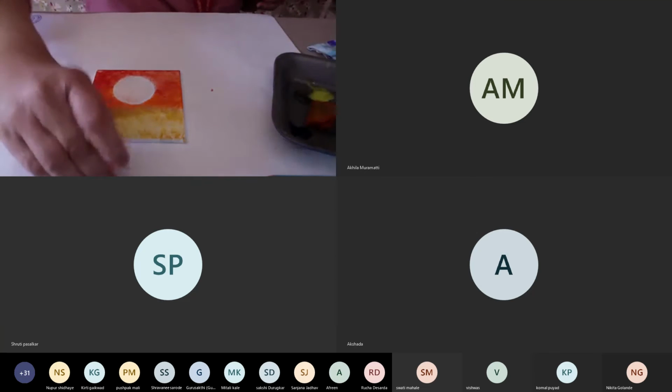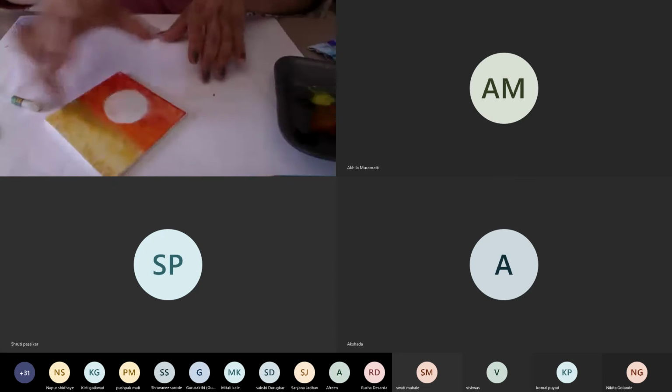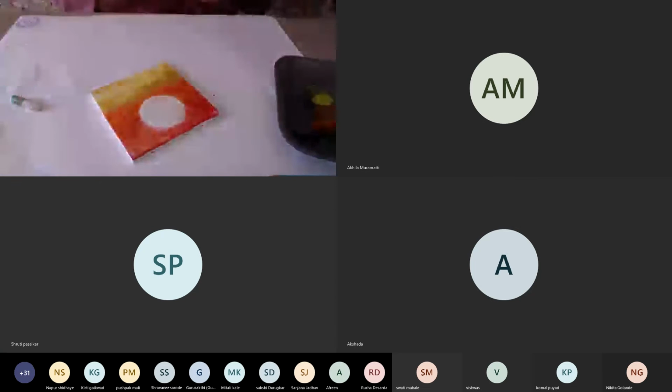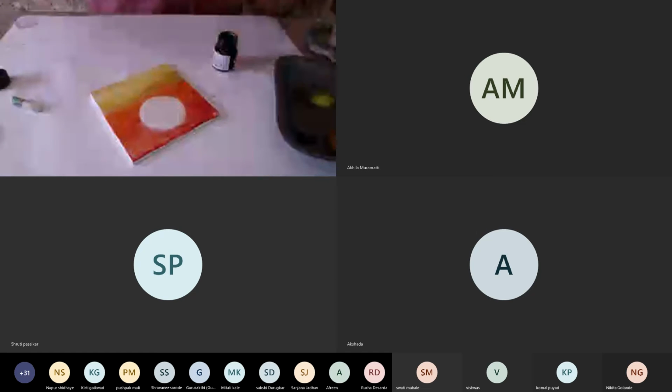So eventually, this is how it will look. Now what I'm going to do is give this a little touch. I'm using a black poster color here.